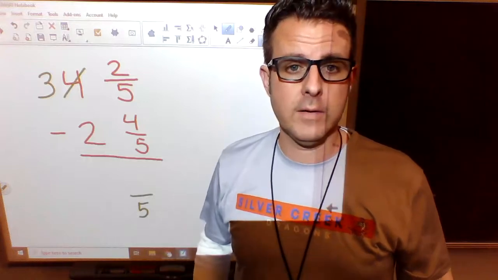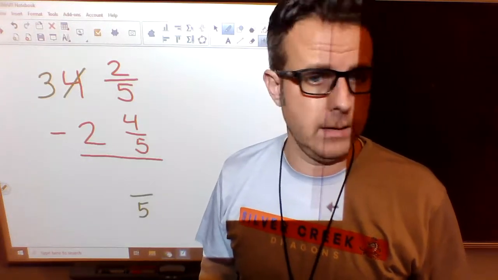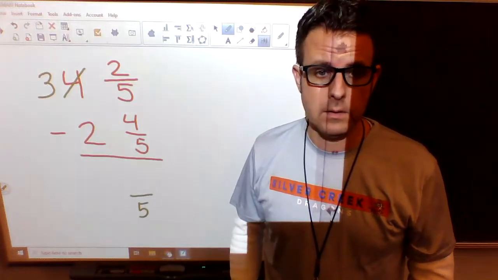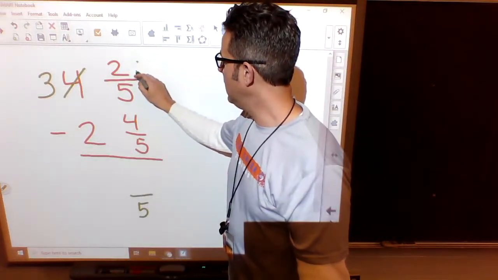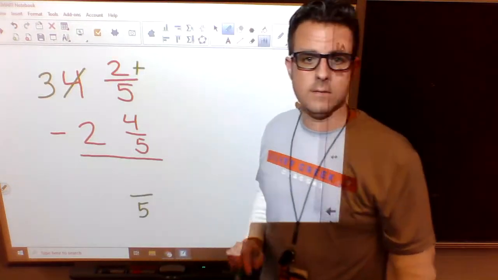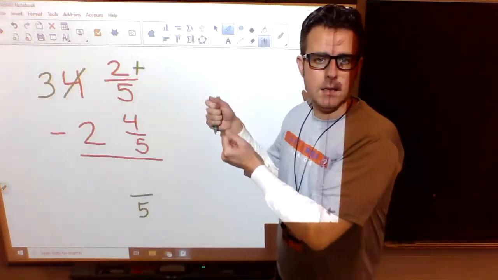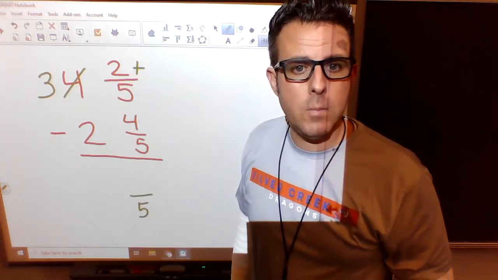But here's the difference. Normally, you all are used to bringing 10 over. We're not bringing over 10. Here's why. Check this out. Pay attention. We're regrouping. Right now, we have 2 pieces. We're bringing over a new pie. How many pieces are going to be in that new pie?